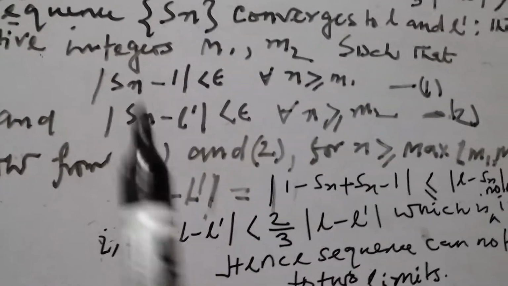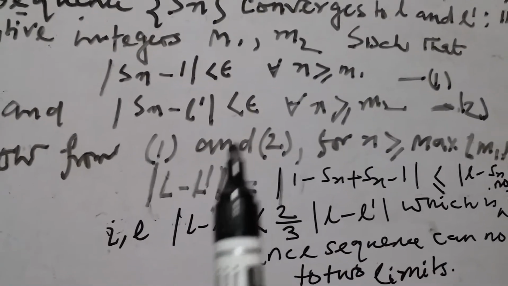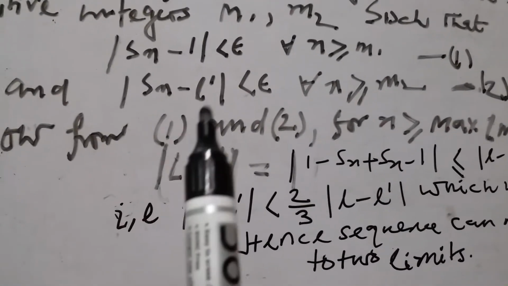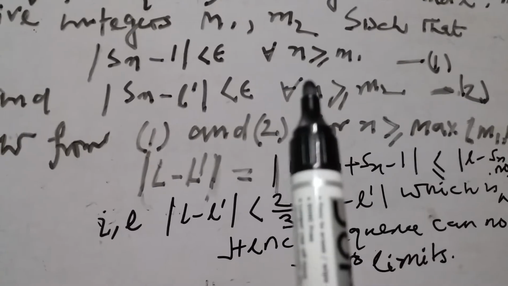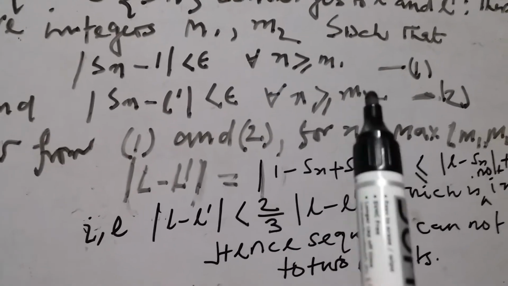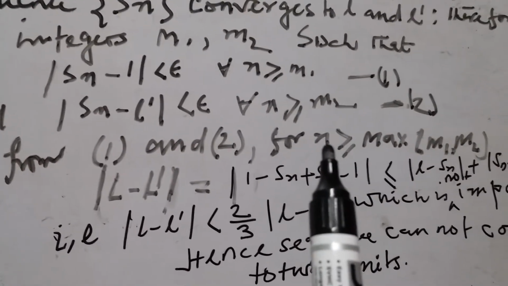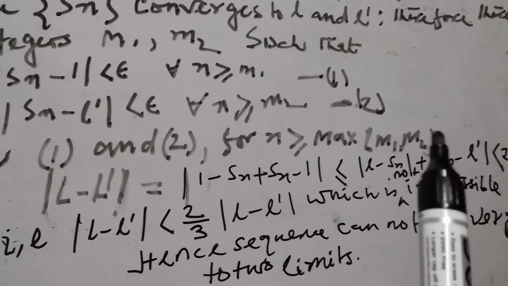This is the condition of convergence of a sequence, and it also converges to L dash. So the modulus of Sn minus L dash is less than epsilon for n greater than m2. Now from 1 and 2, let n be greater than or equal to the maximum of m1 and m2.